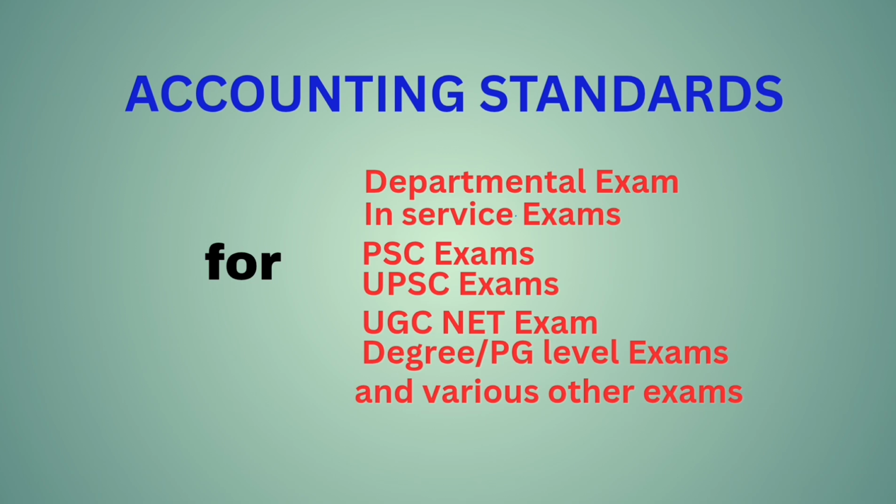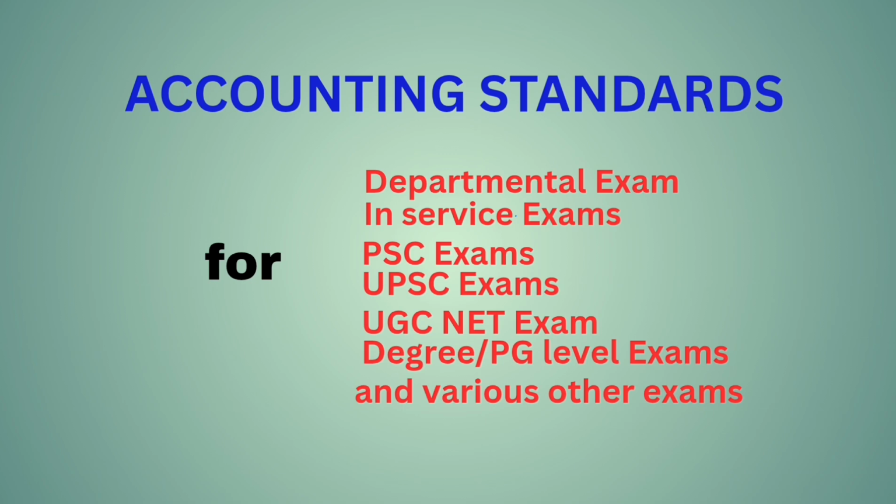AS20, earning per share. AS21, consolidated financial statements. AS22, accounting for taxes on income. AS23, accounting for investments in associates in consolidated financial statements. AS24, discontinuing operations. AS25, interim financial reporting.